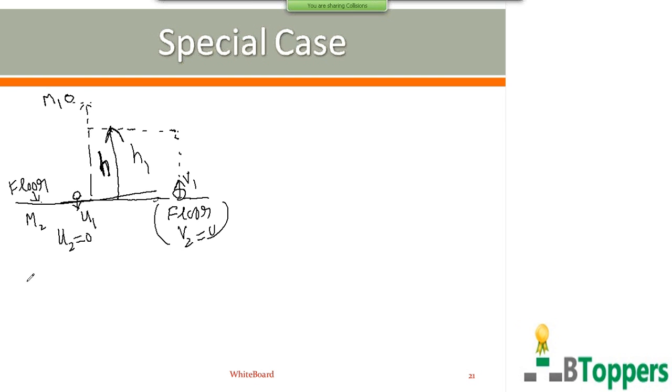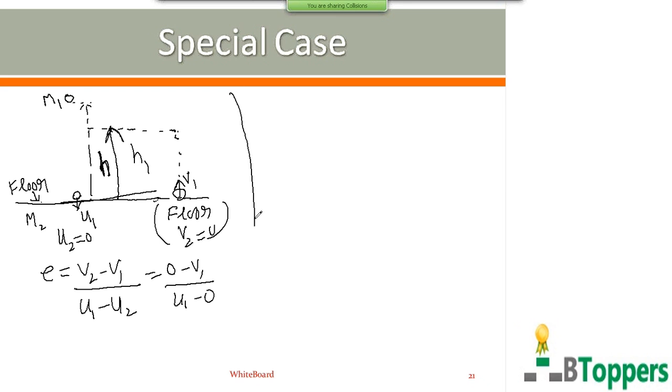Using Newton's formula for one-dimensional collisions, we write e equal to (v2 minus v1) by (u1 minus u2). Here v2 is 0 and u2 is also 0.